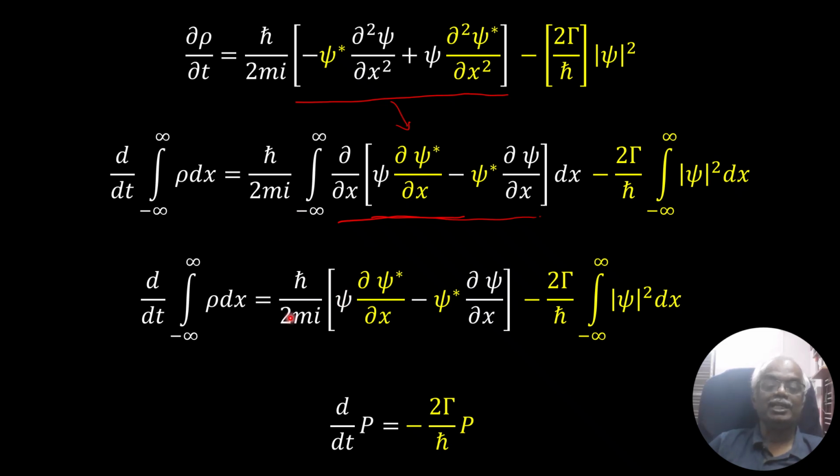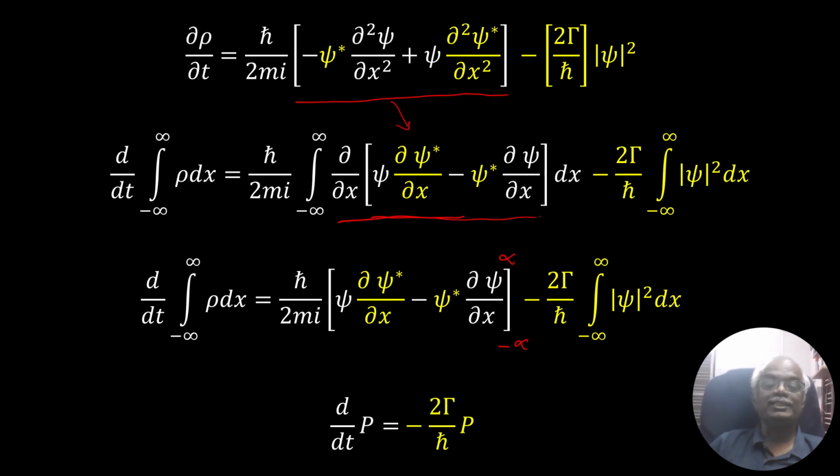That is h cross over 2mi, psi delta psi star over delta x minus psi star delta psi over delta x, minus 2 gamma over h cross integral from minus infinity to plus infinity modulus psi squared dx. Here you have to apply the limits minus infinity to plus infinity.